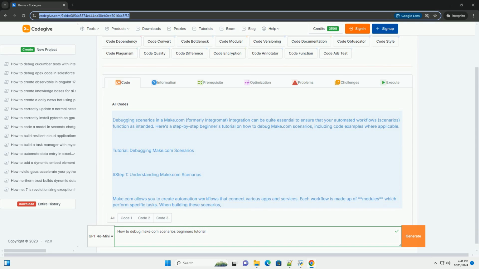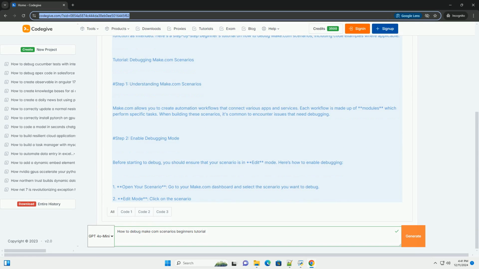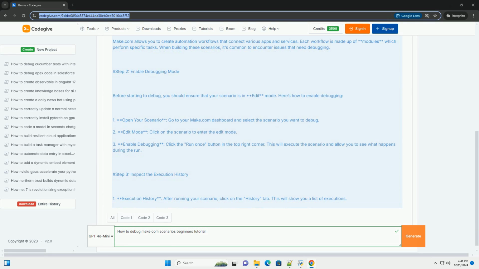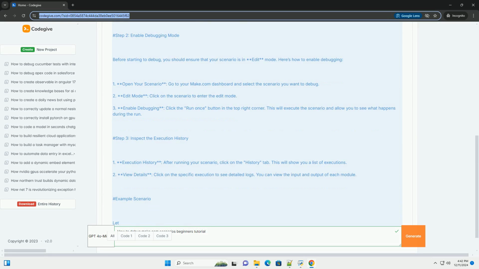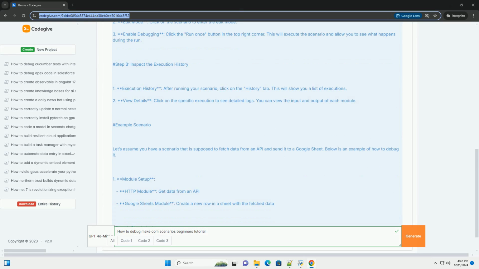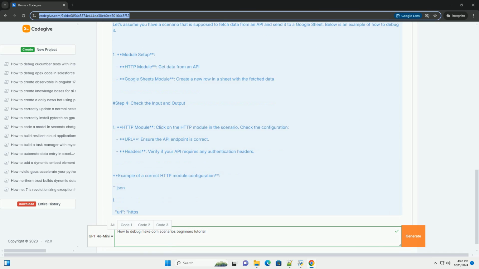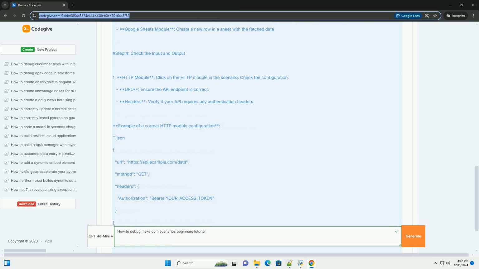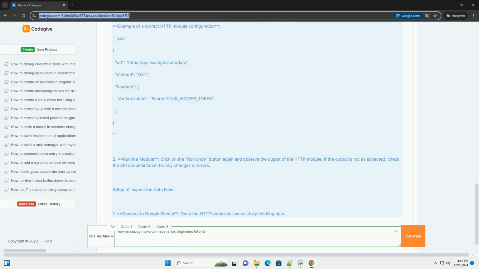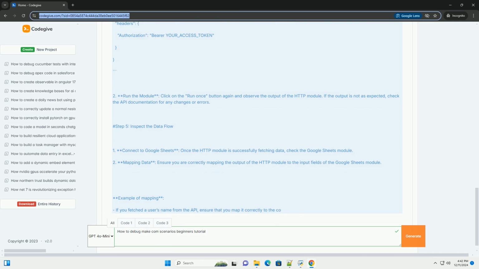Debugging scenarios in Make.com, formerly Integromat, can be quite essential to ensure that your automated workflows, scenarios, function as intended. Here's a step-by-step beginner's tutorial on how to debug Make.com scenarios, including code examples where applicable. Tutorial: Debugging Make.com scenarios. Step 1: Understanding Make.com scenarios.